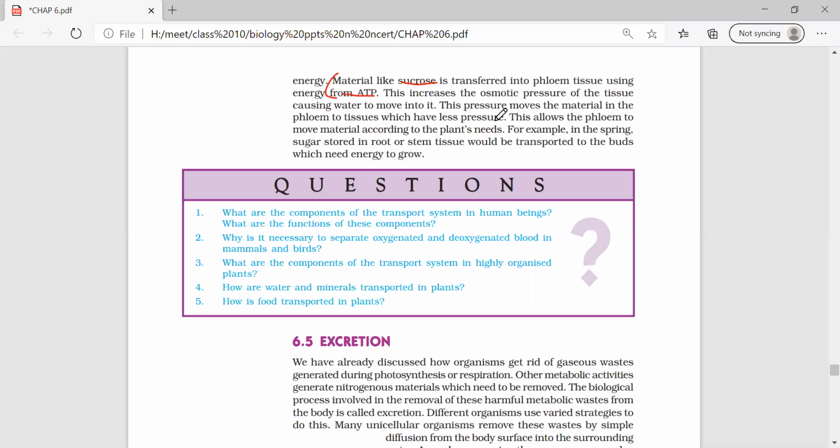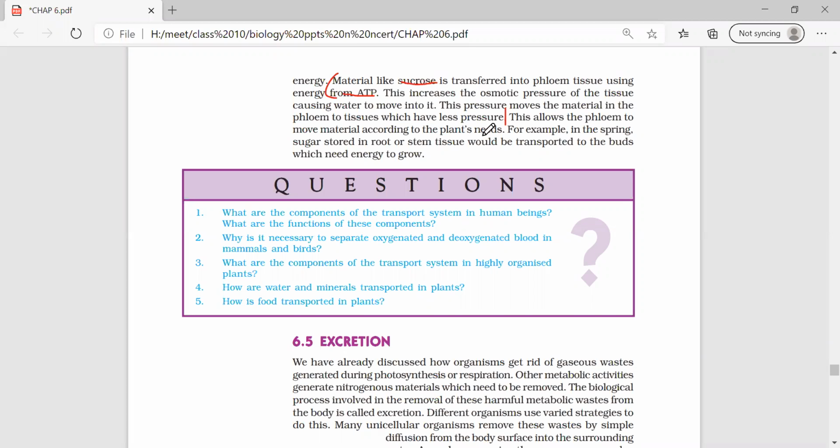This is very important. Because of the difference of pressure, the food moves from one cell to the other. And please remember, the photosynthesis byproduct is glucose, but the food is transported in the form of sucrose. Don't be confused with both of them.